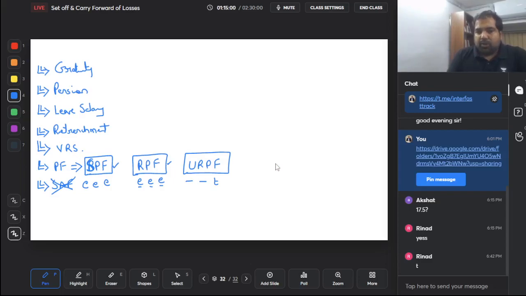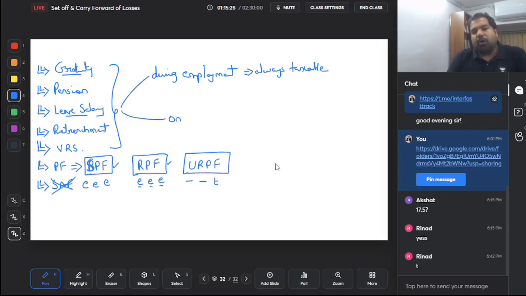Guys, now giving you a shortcut for all the other retirement benefits. Any of the retirement benefit, if it is received during your employment, like you have a job today, and today you withdraw some gratuity or today you withdraw some leave salary. So if it's given during employment, then it is always taxable, always taxable.